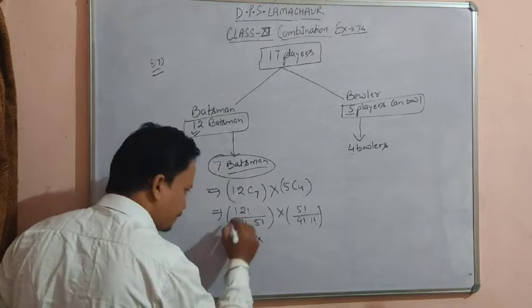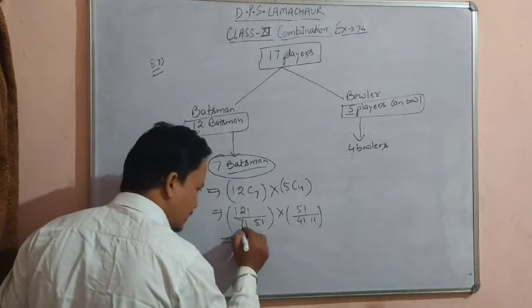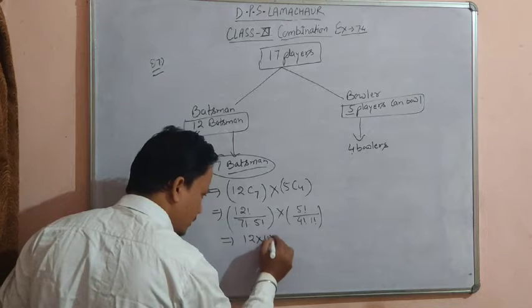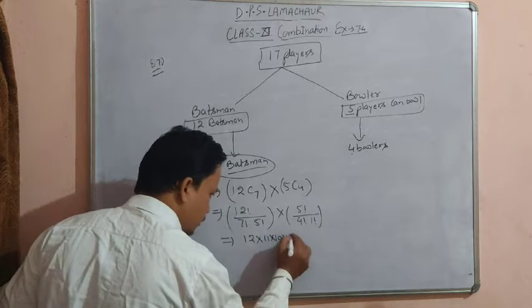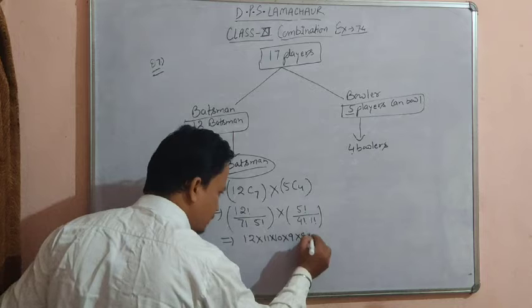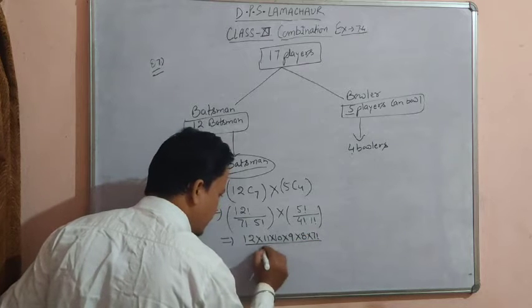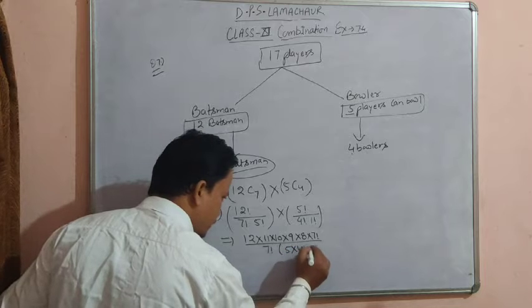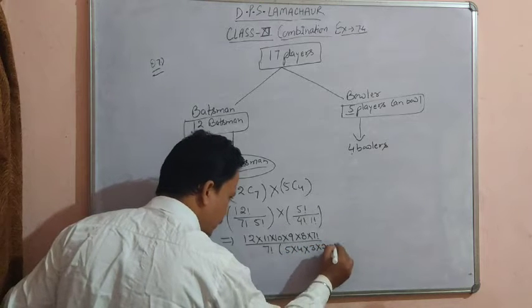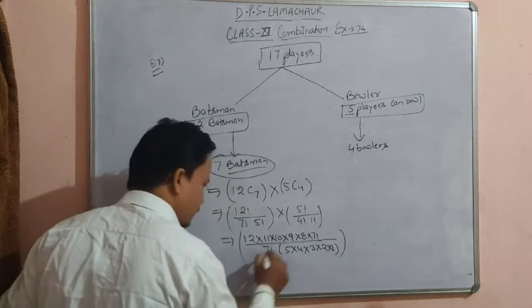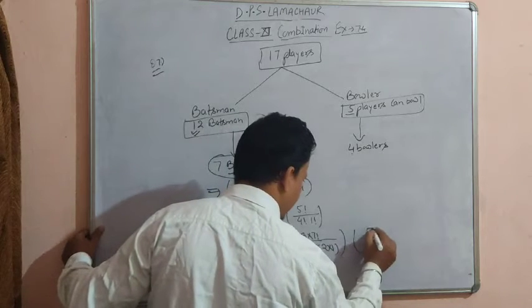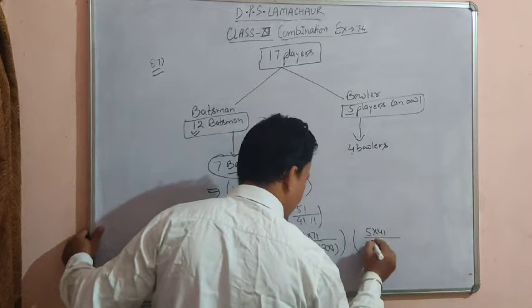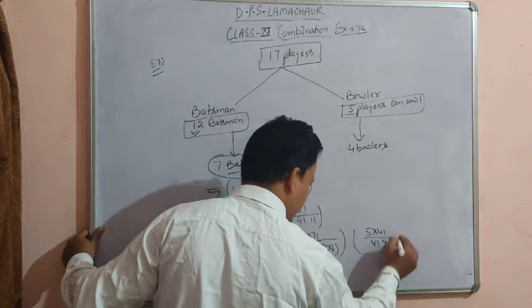This will be expanded till 7 factorial: 12 into 11 into 10 into 9 into 8 into 7 factorial divided by 7 factorial and 5 factorial, 5 into 4 into 3 into 2 into 1. In the second bracket, 5 factorial into 4 factorial divided by 4 factorial into 1 factorial.